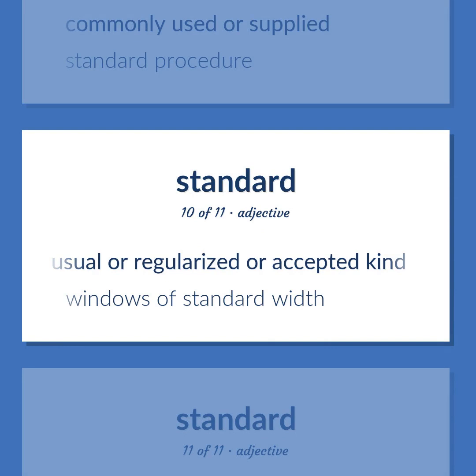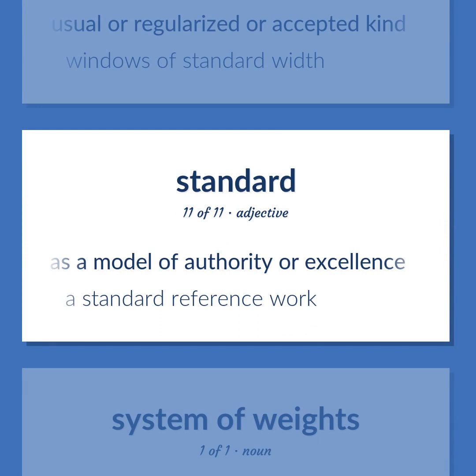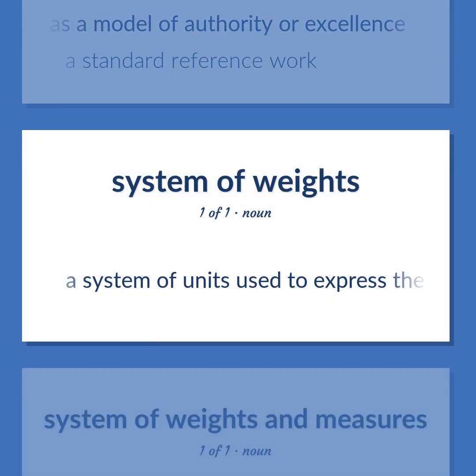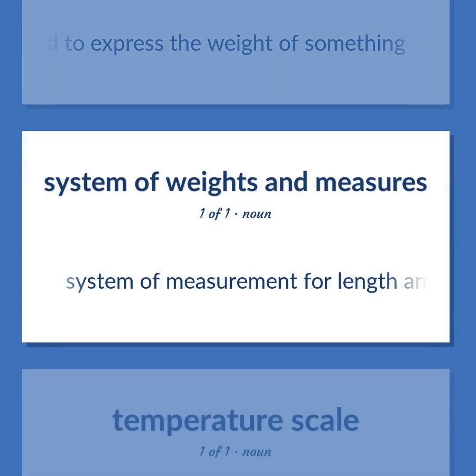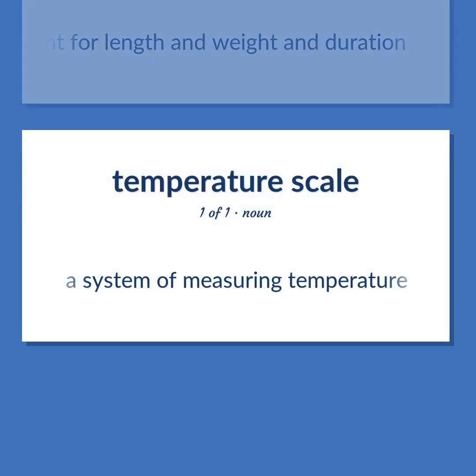Windows of standard width. Established or well-known or widely recognized as a model of authority or excellence. A standard reference work. A system of units used to express the weight of something. System of measurement for length and weight and duration. A system of measuring temperature.